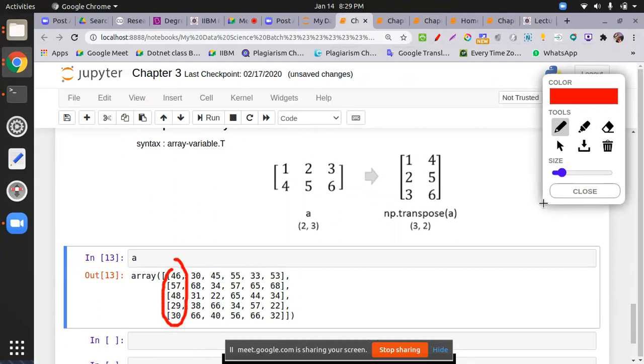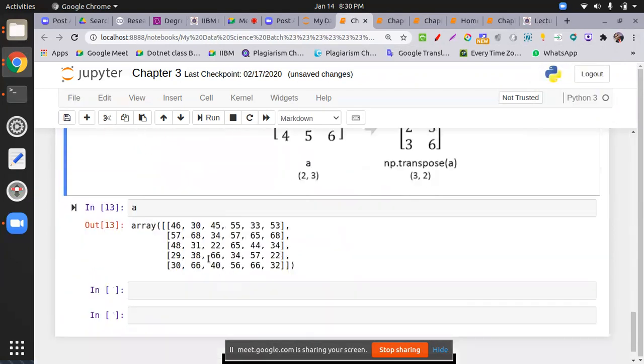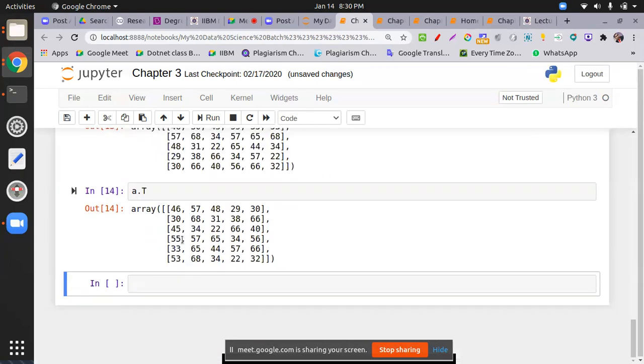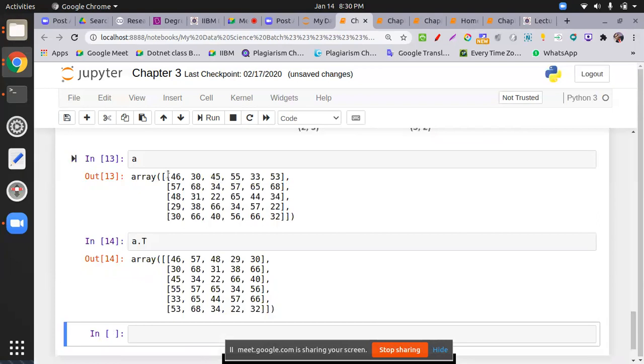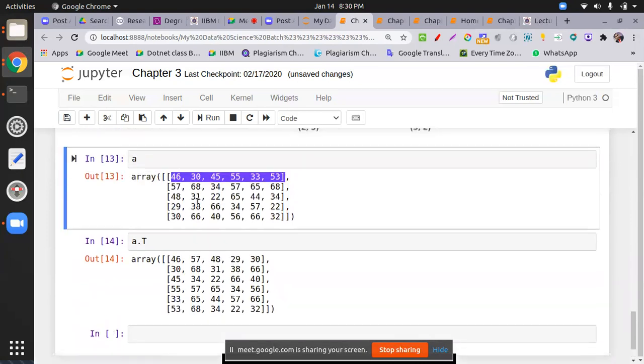So if you want to transpose any matrix, what you have to do is just take capital T. All right. So you take a dot capital T. So the row becomes the column. Check this one. 46, 30, 45, 55, 33. This becomes the column and the column becomes the row. Obviously when row becomes column, column becomes row.